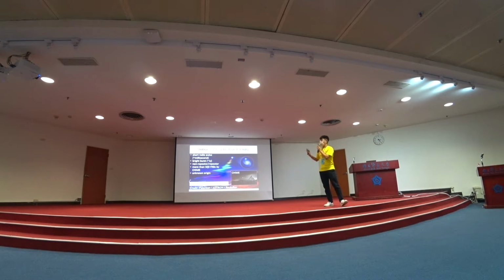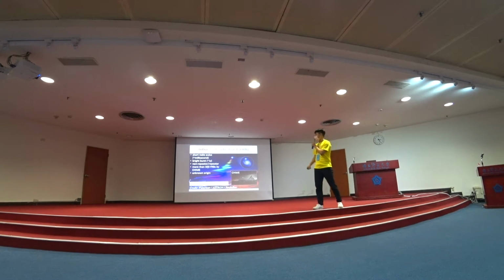Currently, we know there are at least two different types of FRBs: non-repeating and repeating. If you detect an FRB only one time from the same astrophysical source, it is a non-repeating FRB. But if you detect multiple FRBs from the same source, then it is a repeating FRB, so it's very easy.